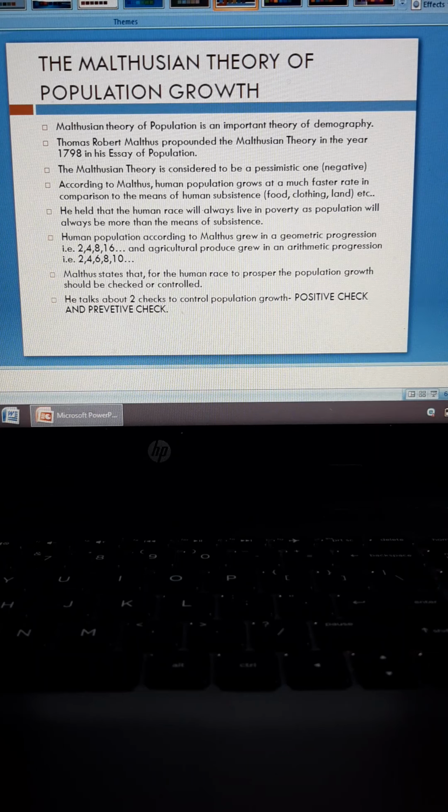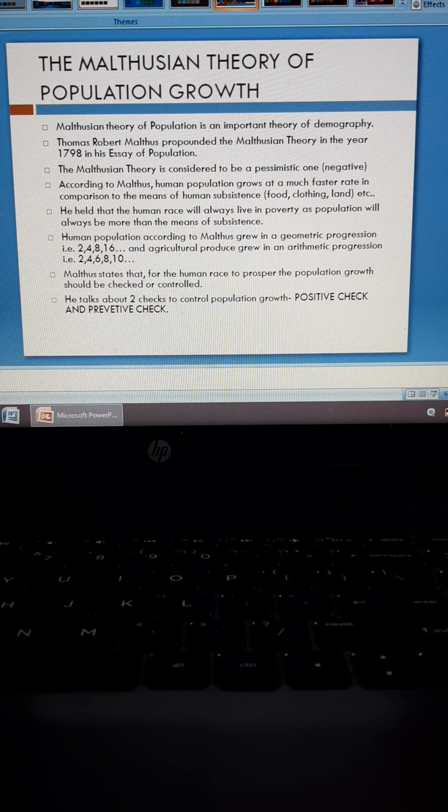Now let's begin with the Malthusian theory of population growth. I want all of you to read your text, please, okay? In order to relate with this, I will explain, but you yourself individually have to go through the text if you really want a clear idea on it.